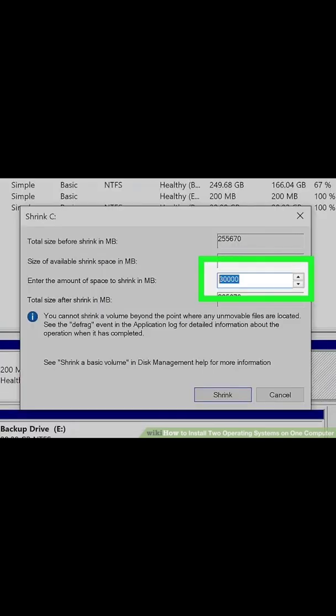Step 6. Enter the amount of space you want to allocate to the new operating system installation. Type the number of megabytes you want to partition from the disk drive. In the text field, enter the amount of space to shrink in MB. Make sure you enter the minimum space required to install the operating system. Now convert gigabytes to megabytes. Simply multiply by 1000. For example, 40 gigabytes is equivalent to 40,000.